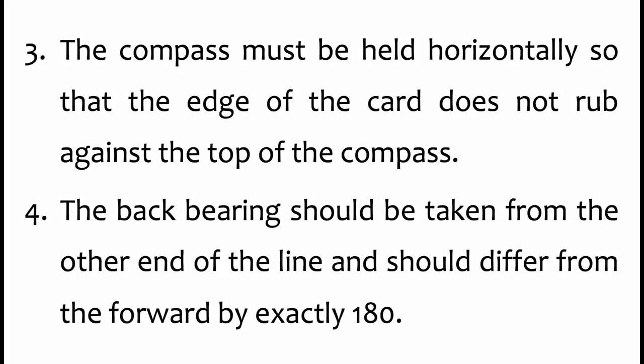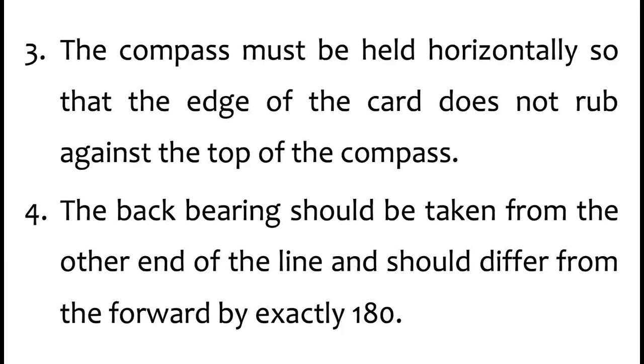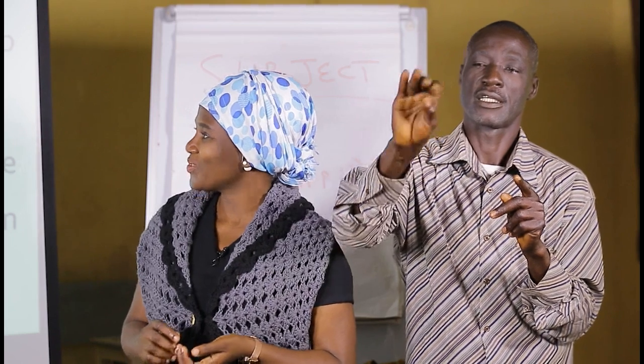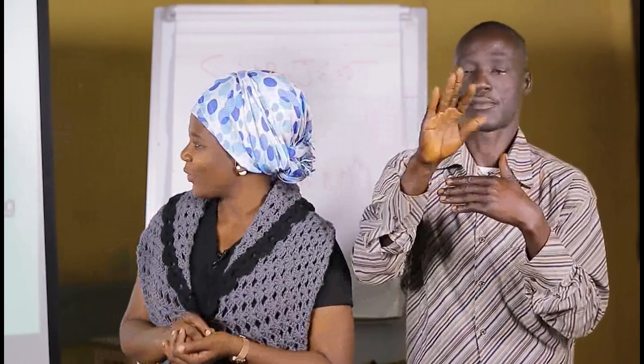Number 3, the compass must be held horizontally so that the edge of the card does not rub against the top of the compass, so that there is no interference in the measurement. Number 4, the back bearing should be taken from the other end of the line and should differ from the forward bearing by exactly 180 degrees. Now we'll show you a diagram of the back bearing and the front bearing.